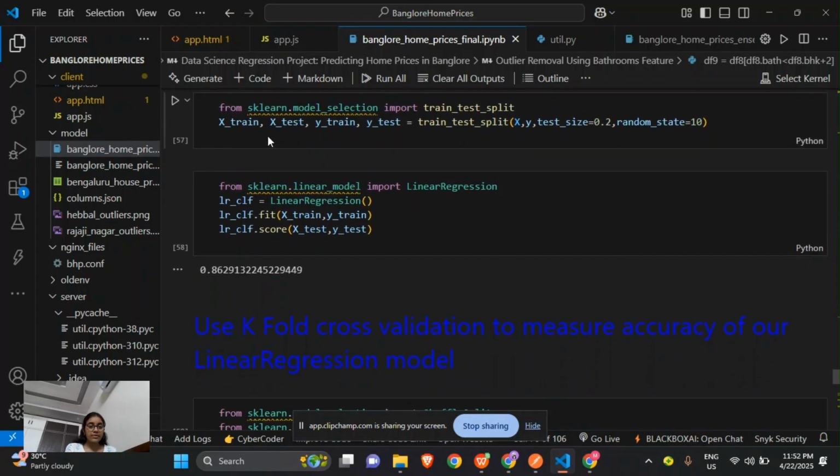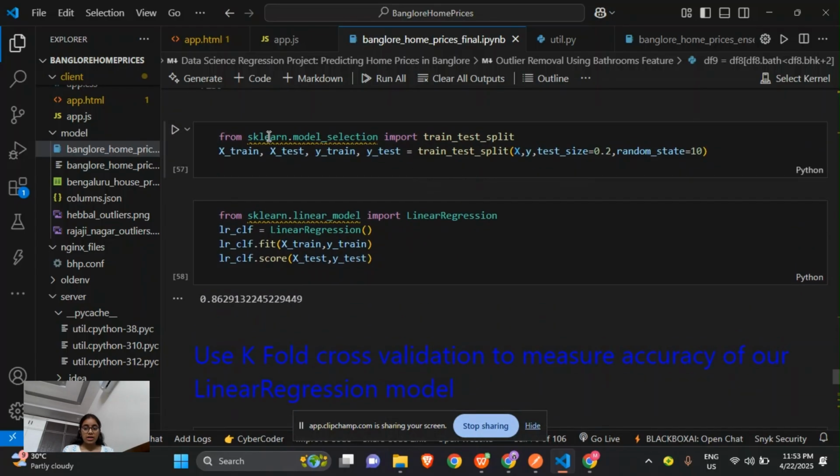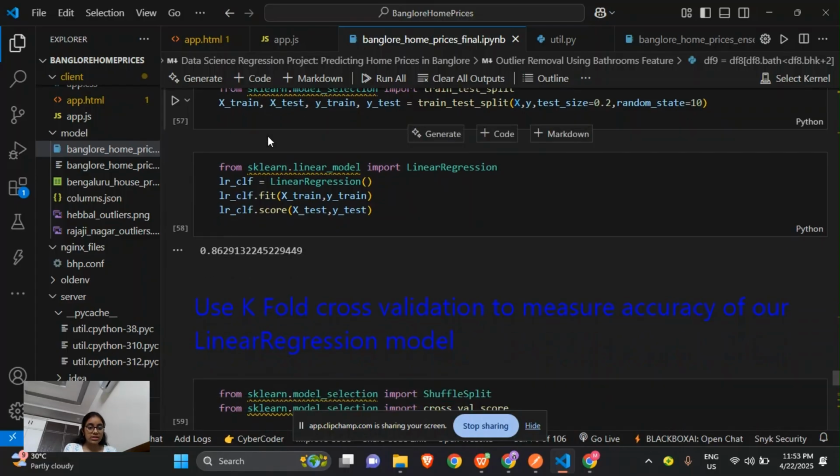So we will now apply sklearn.model_selection. We will import the train_test_split to divide our data into 80% of the training data and 20% test data, that is test size equal to 0.2. This way we'll train our model by giving the data set.